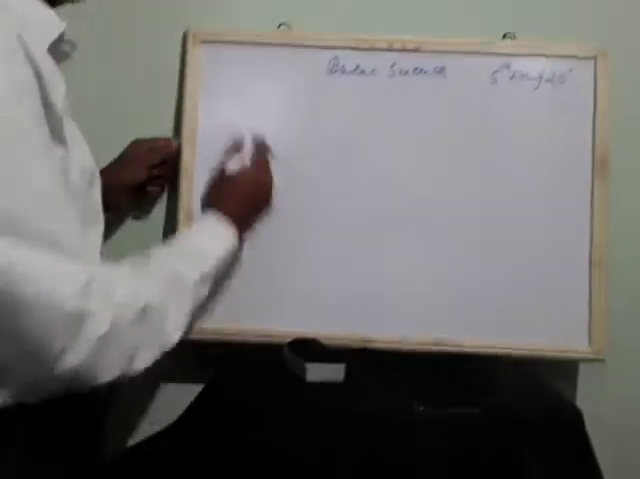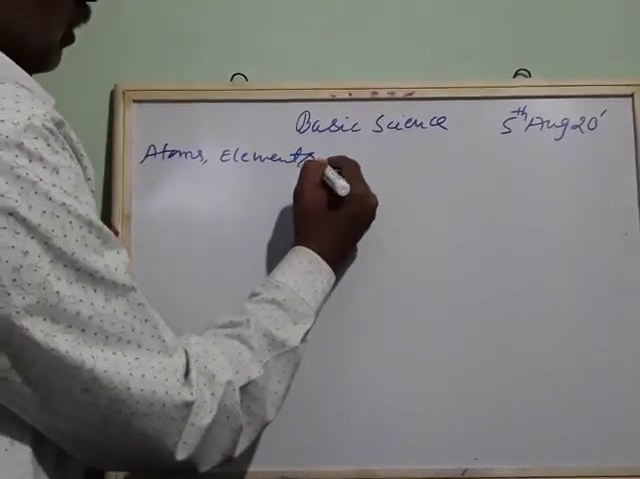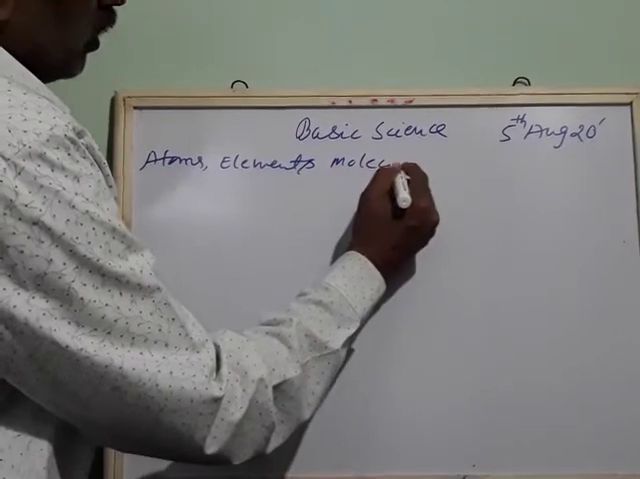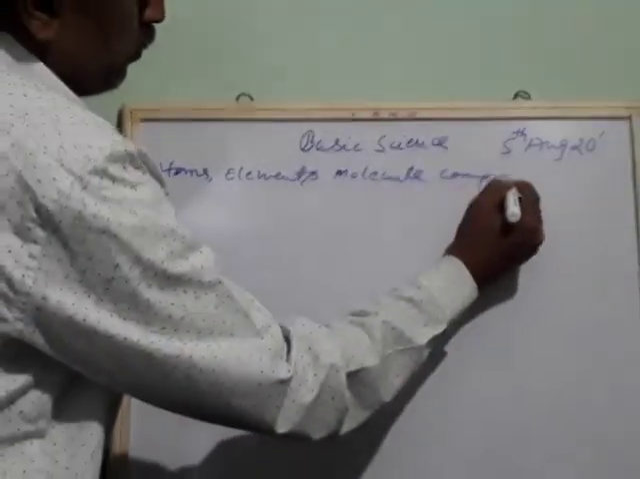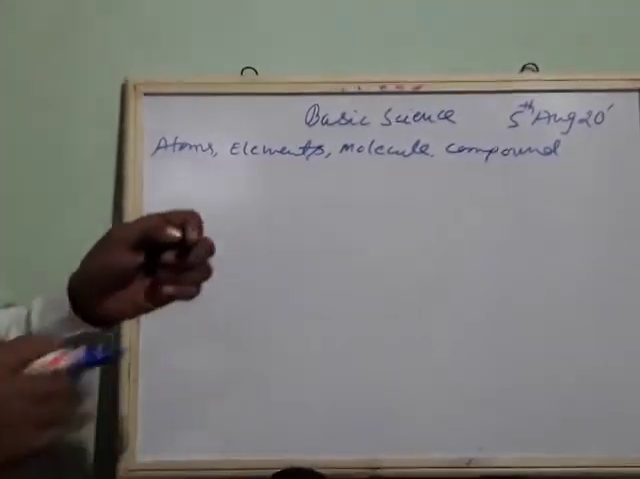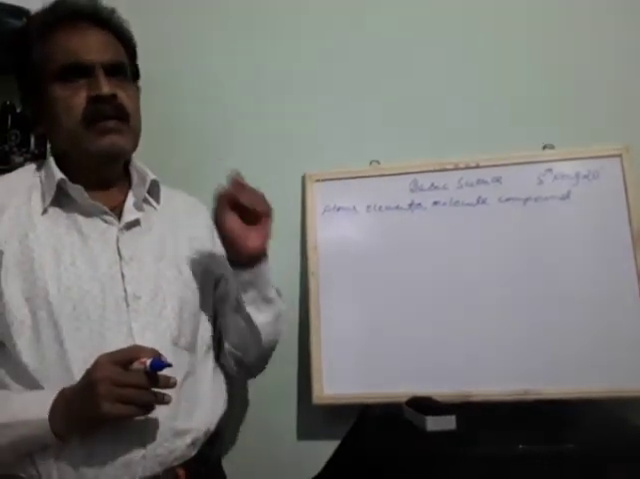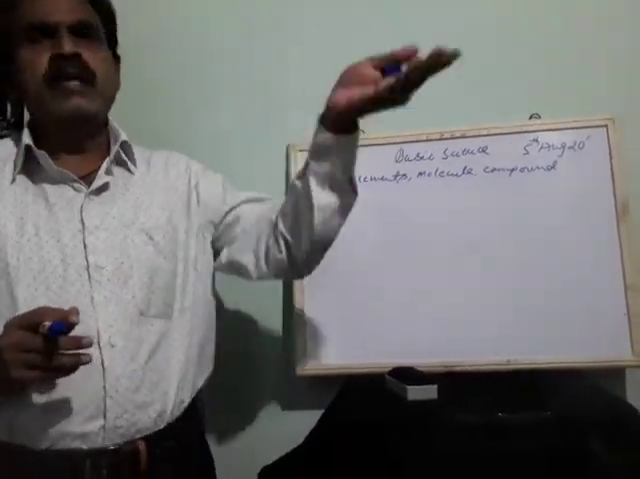We will try to know what are atoms, elements, molecule, compound. So atom is the smallest particle of an element which can take part in chemical reaction. Whenever the reaction takes place, one particle of the atom will take part in the chemical reaction, and in this way chemical reaction takes place.